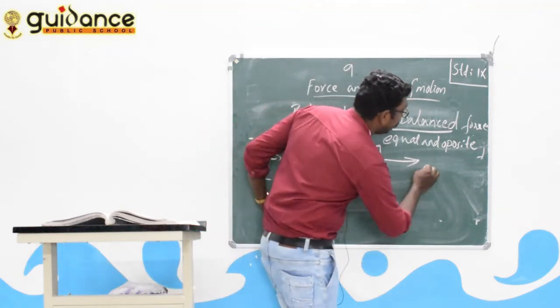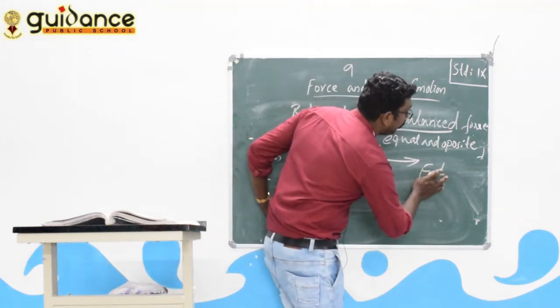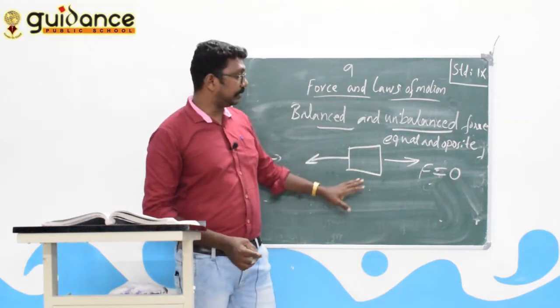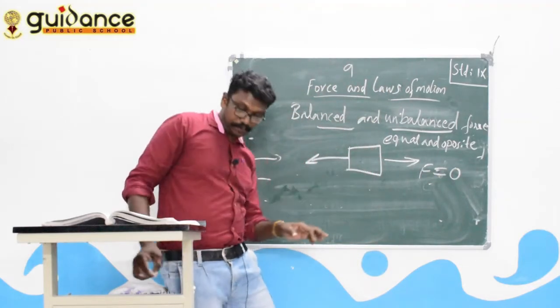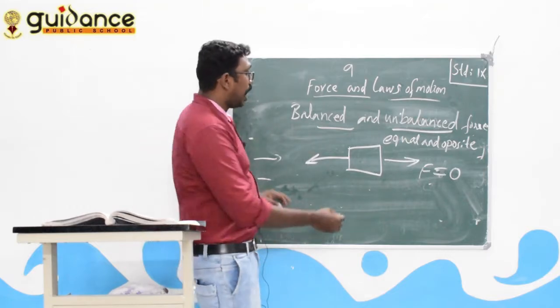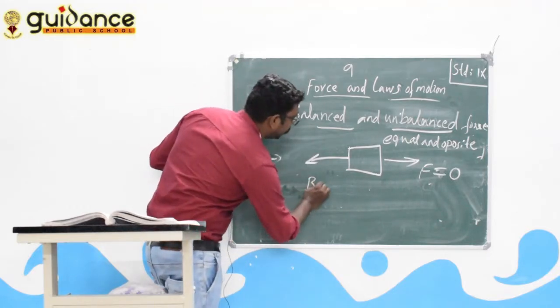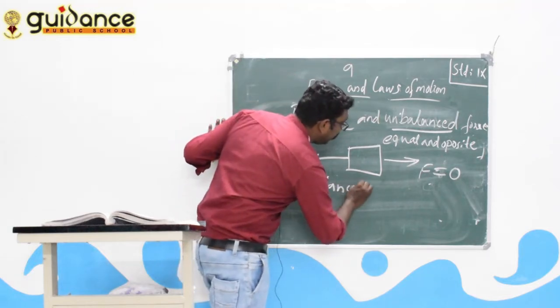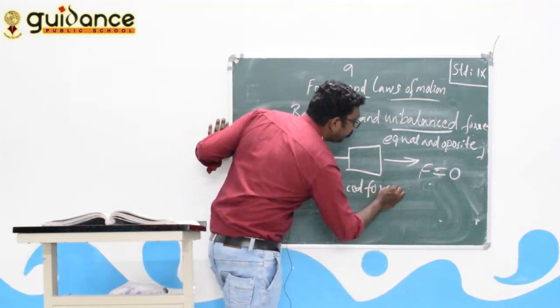Net force F is equal to 0. Here the net force is 0, so it does not move. This type of force is called balanced force.